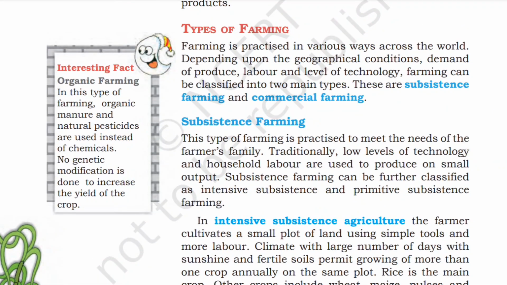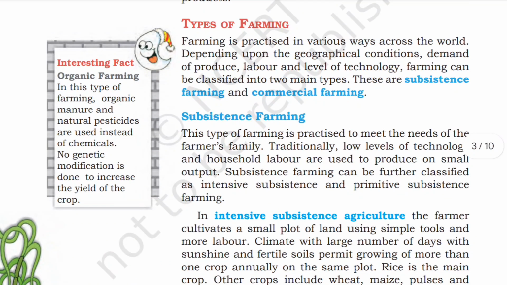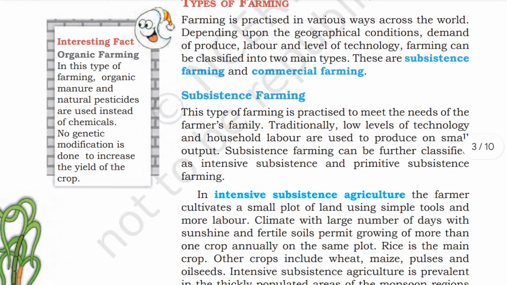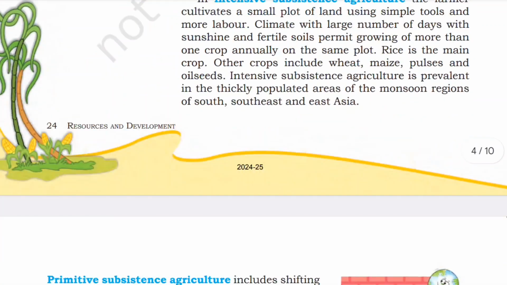Interesting facts. Organic farming. In this type of farming, organic manure and natural pesticides are used instead of chemicals. No genetic modification is done to increase the yield of crop.